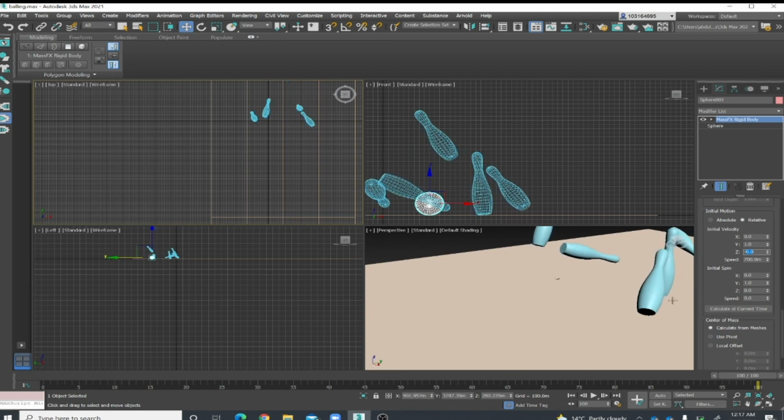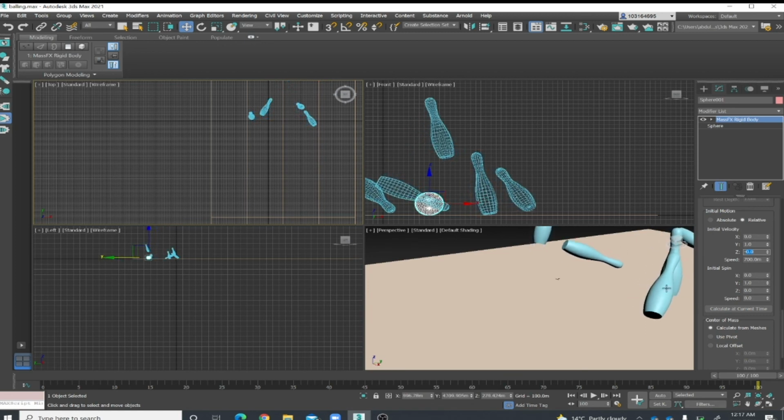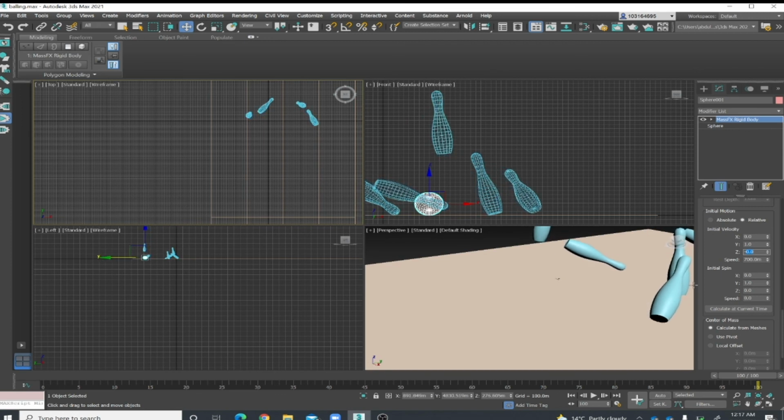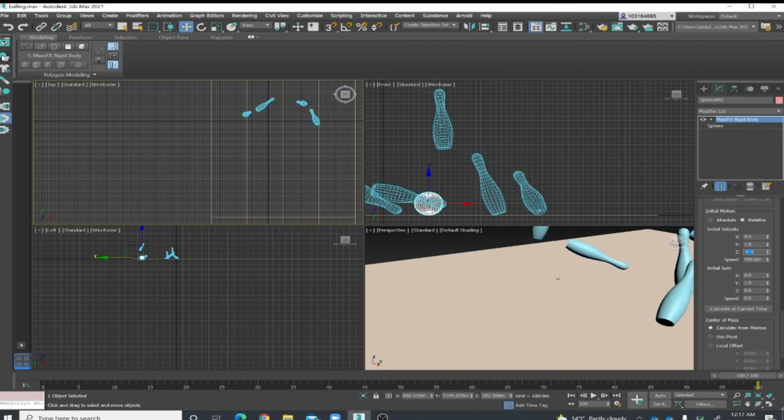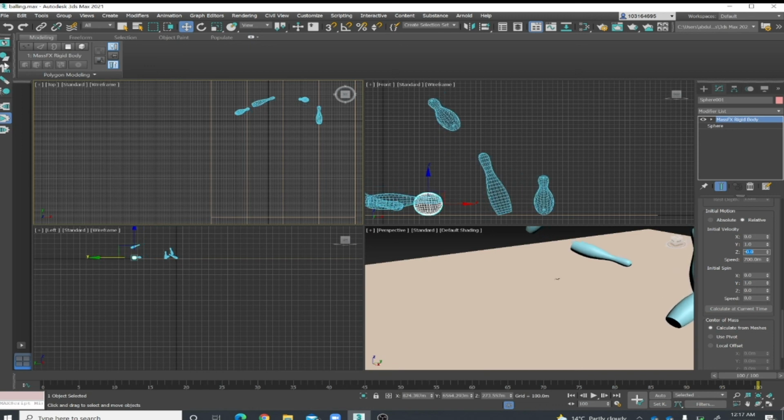And in this case we can move this or make some change to be more make sense.